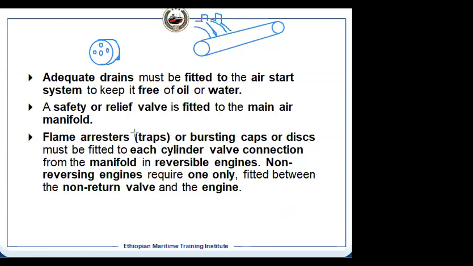When the flame is passing through, what will happen? Suppose on one side there is a flame, and the hot gas is also passing through. This flame has heat energy, and that will get dissipated here. When it is passing through, this metal will absorb that heat, and the heat energy will reduce, bringing the temperature below the ignition temperature.